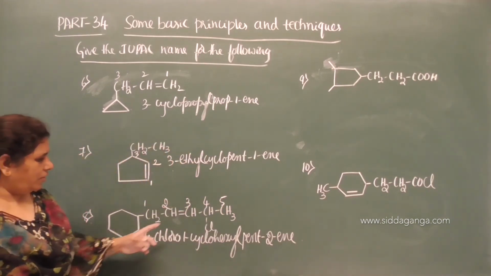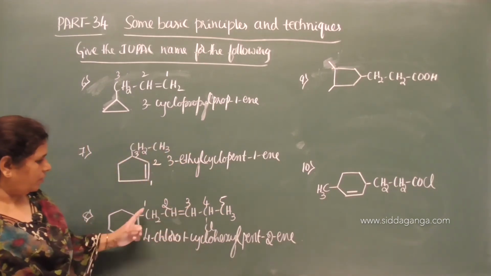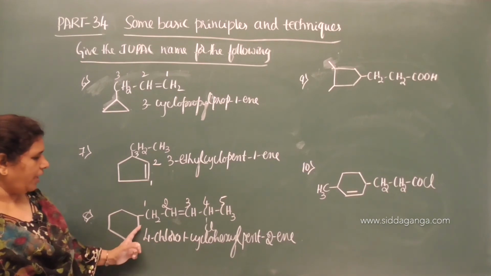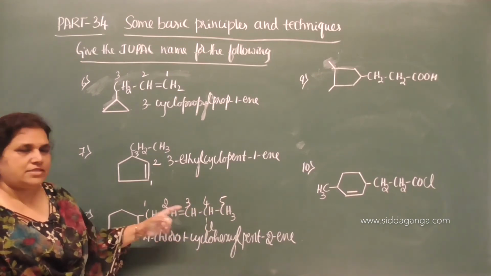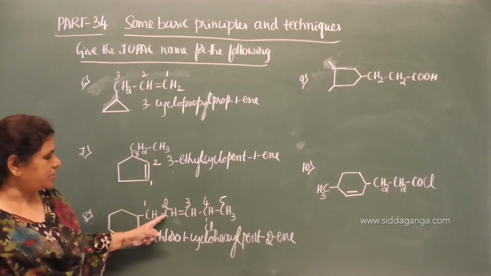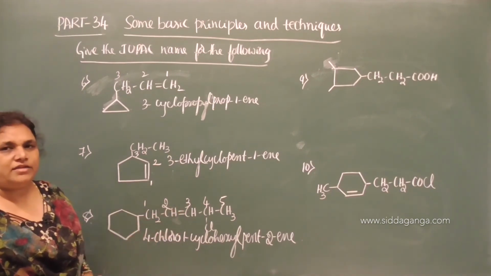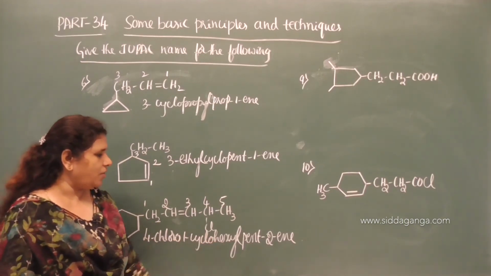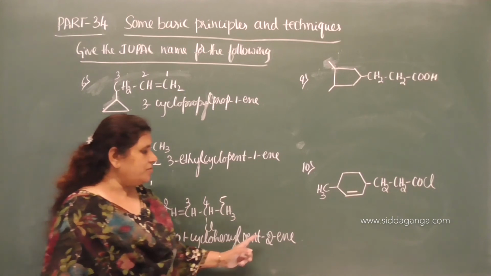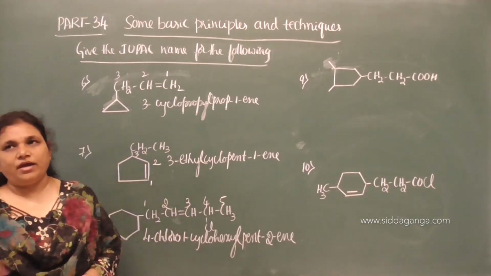See here, pent is the root word, ene is the primary suffix, and the position of ene is on the second and third carbon. Therefore, 4-chloro-1-cyclohexylpent-2-ene is the IUPAC name.